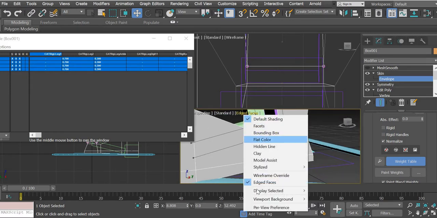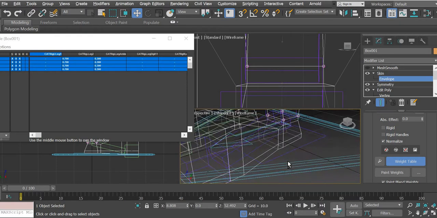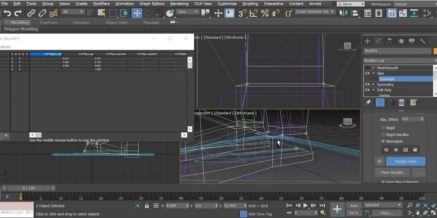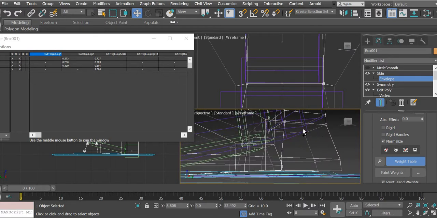Wireframe, we'll select the below ones, control this, control this, control this. These four will be affected more by the